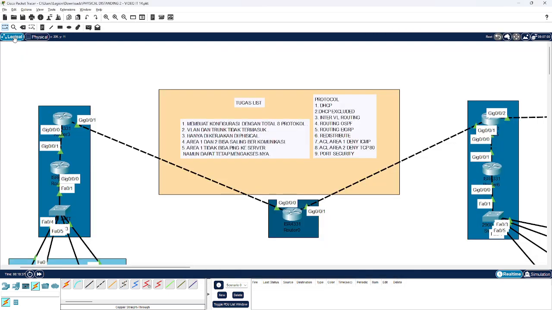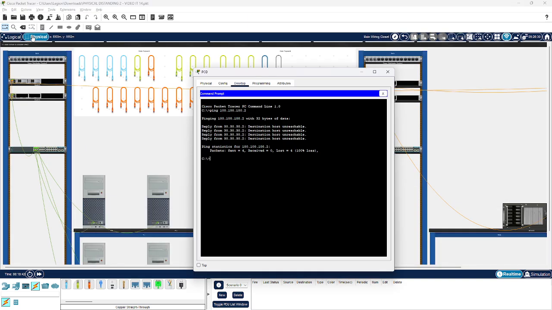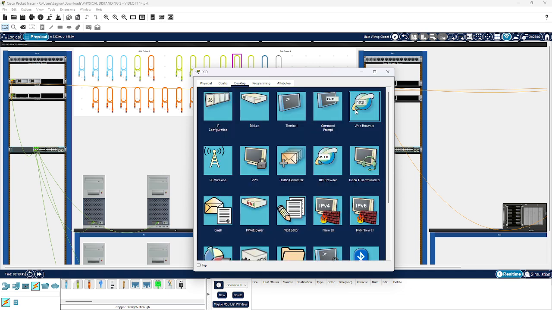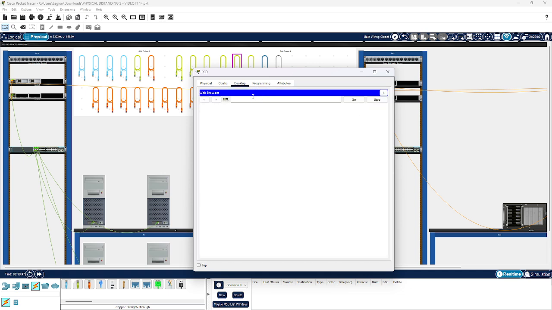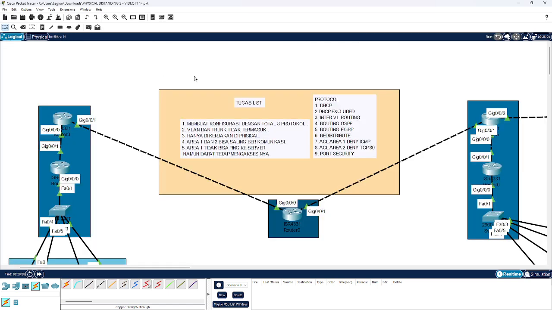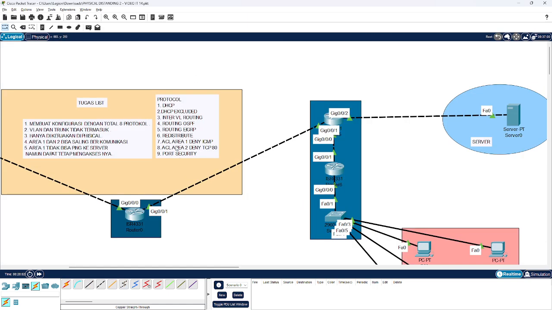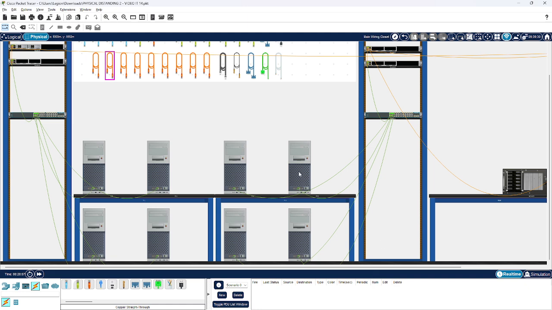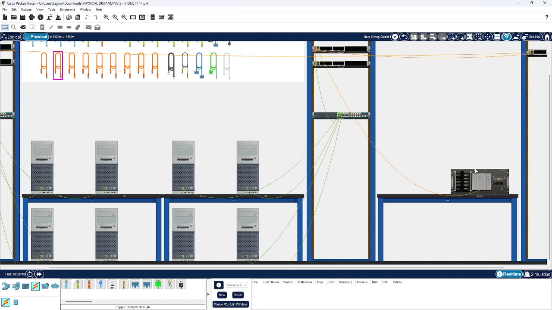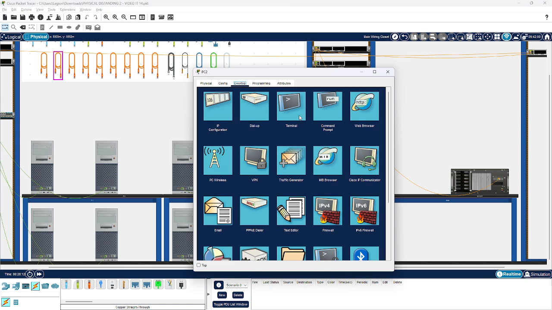But as you can see, we can still access it. Okay, let's try to access the server. Browser, and then write the IP 100.100.100.2. Okay, so we have passed the task, and then next, as you can see here in this protocol, I put an access list to deny TCP/80. So in this area, all these PCs cannot access the server, but they can ping.